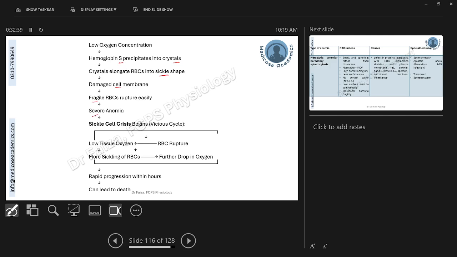Now, whenever there is hemolysis of RBCs, it will further decrease the level of tissue oxygen. And this will further cause crystallization, sickling, further hemolysis, and this will continue in this vicious circle until stopped by some intervention. So if this is not taken care of, it can rapidly lead to progression and death within a few hours.